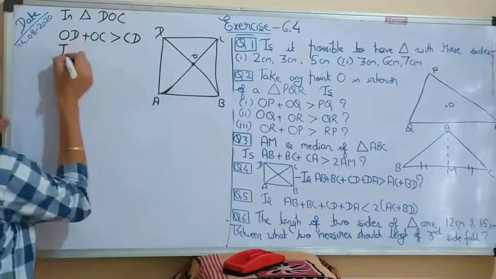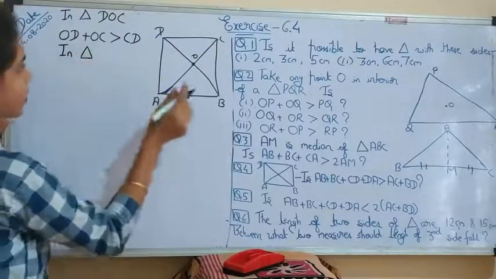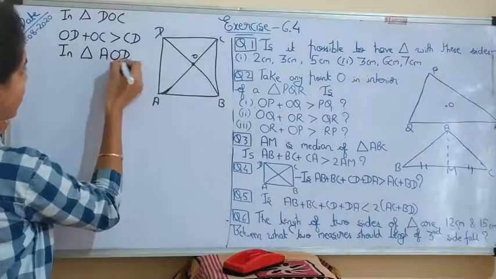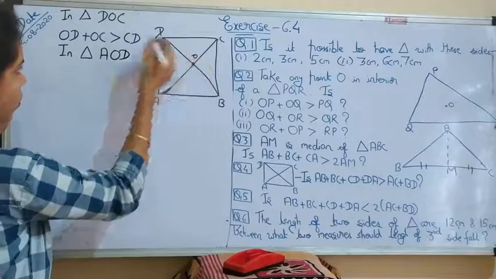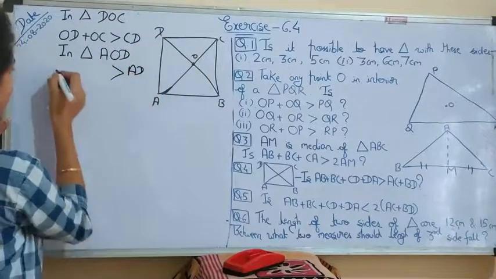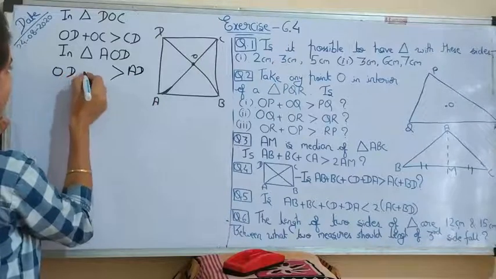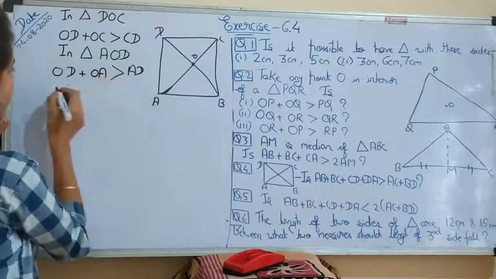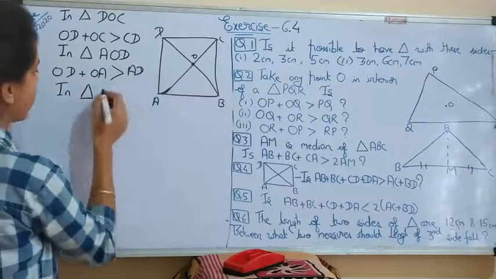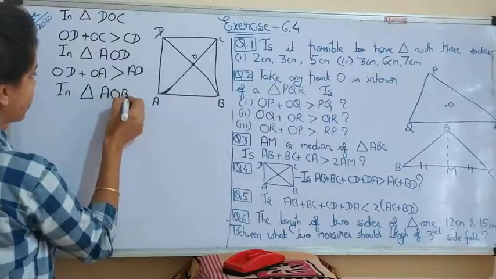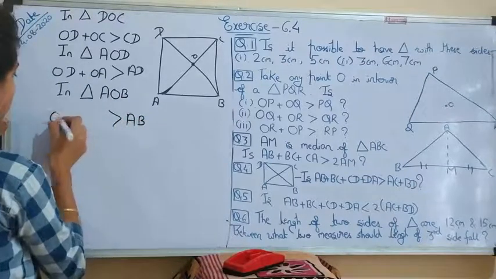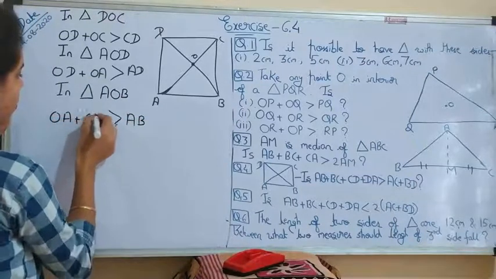Now in triangle AOD, AD is smaller than OD plus OA. Now in triangle AOB, AB is smaller than OA plus OB.